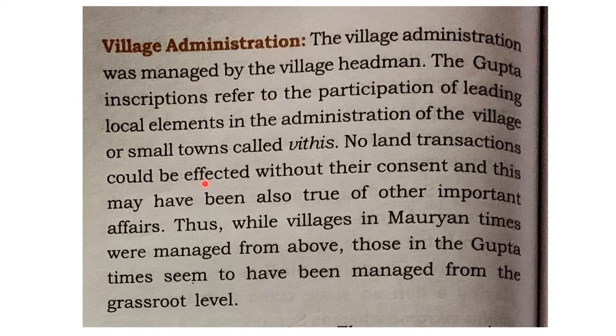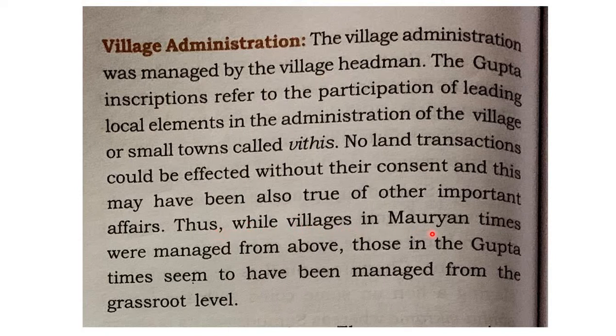No land transactions could be effected without their consent, and this may also have been true of other important affairs. The village headman looked after all the land transactions at village level. What kind of transactions might happen? Suppose somebody wanted to construct a house on a piece of land, or some wasteland had to be turned into agricultural land. All such transactions had to go with the consent, that is, the permission, of the village headman.